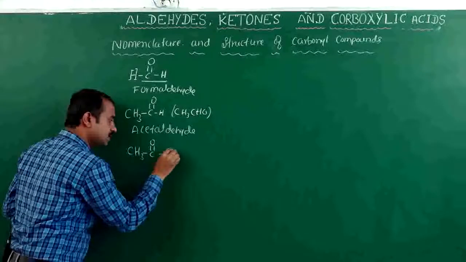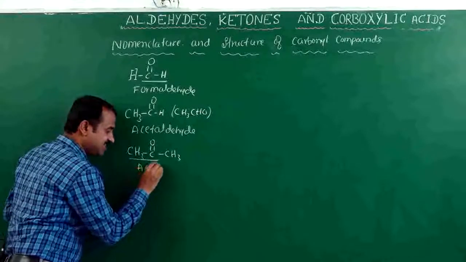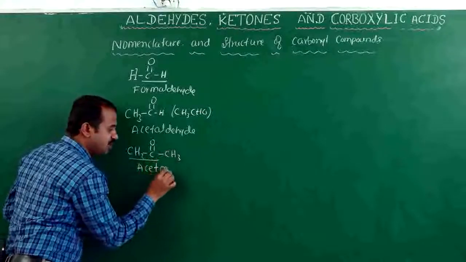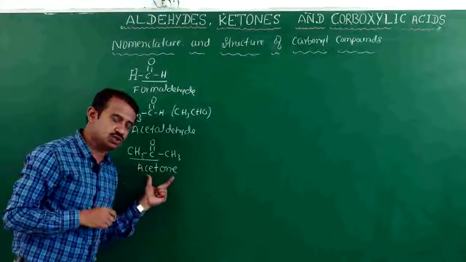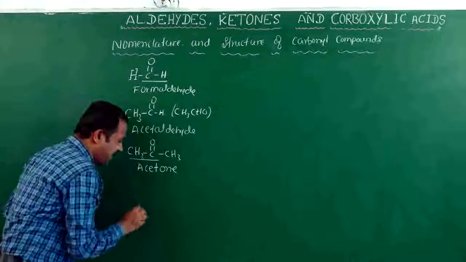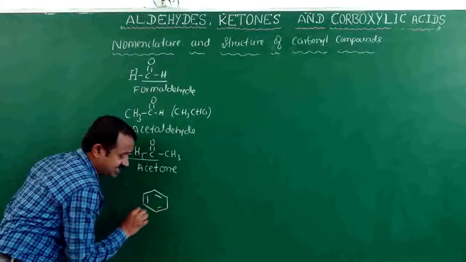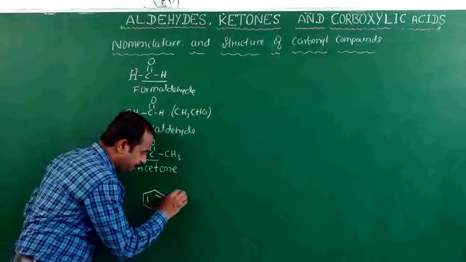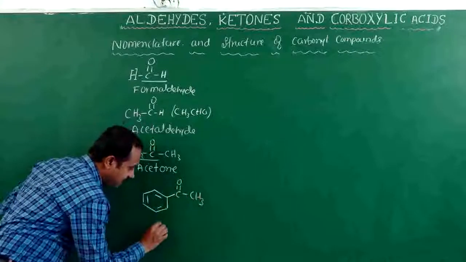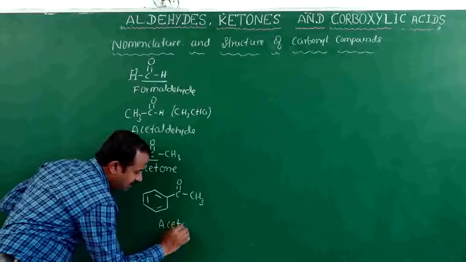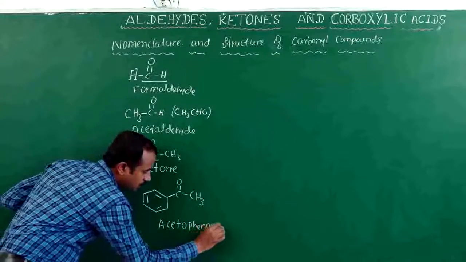In case a ketone is coming, CH3COCH3, from the acid derivative, you have to call it acetone. In case aromatic compounds are coming, this is C6H5COCH3, the name is acetophenone.